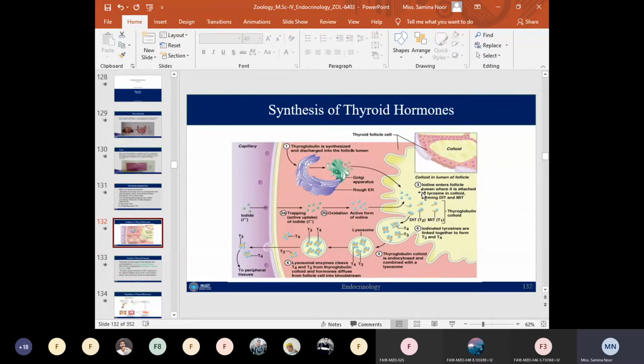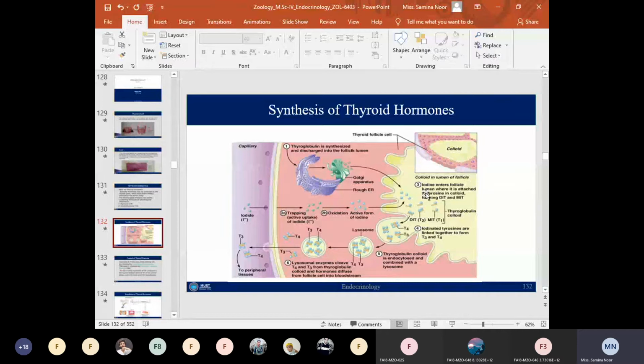The third step is known as the iodination of the tyrosine, also known as the organification of the thyroglobulin.